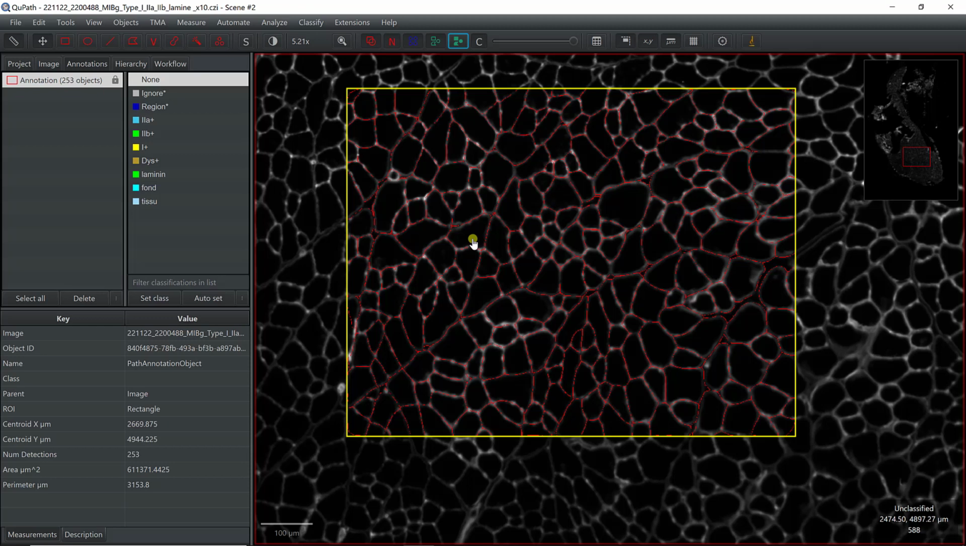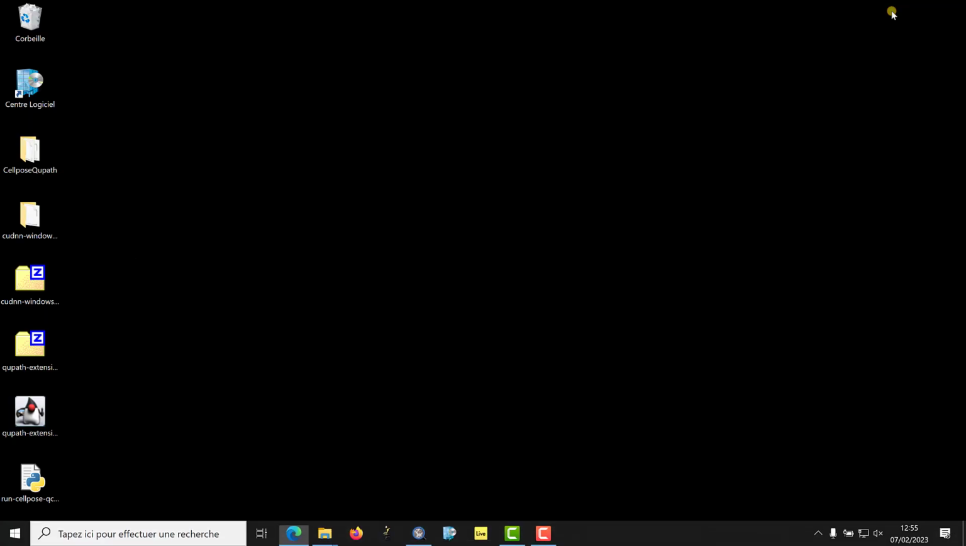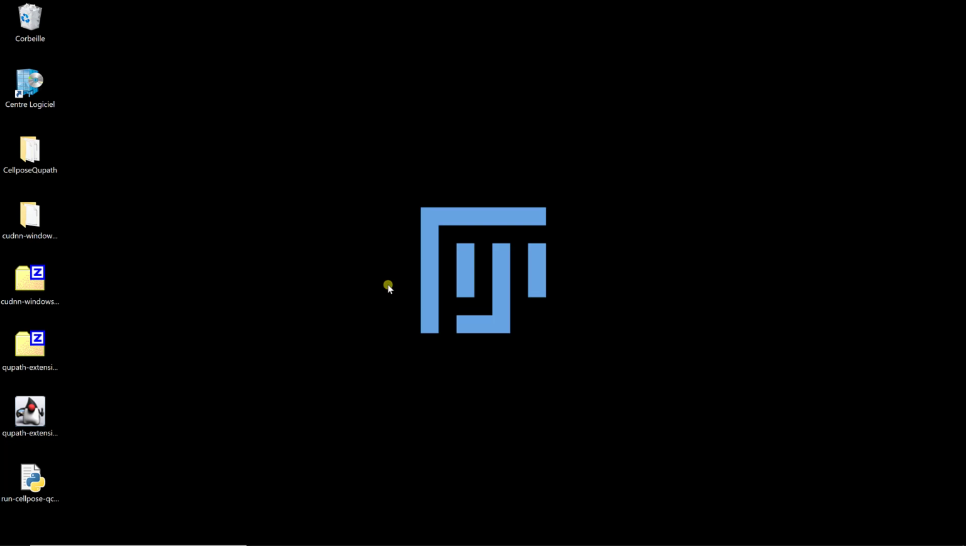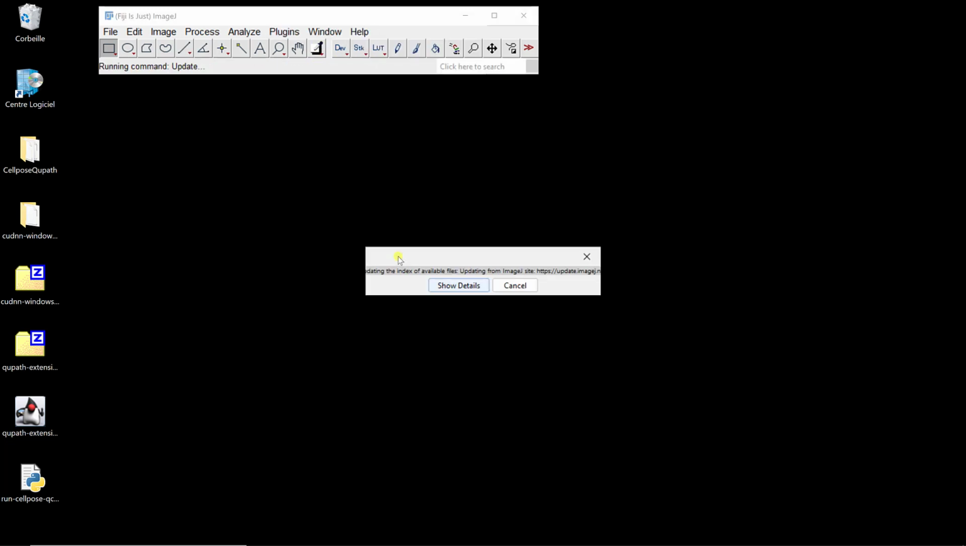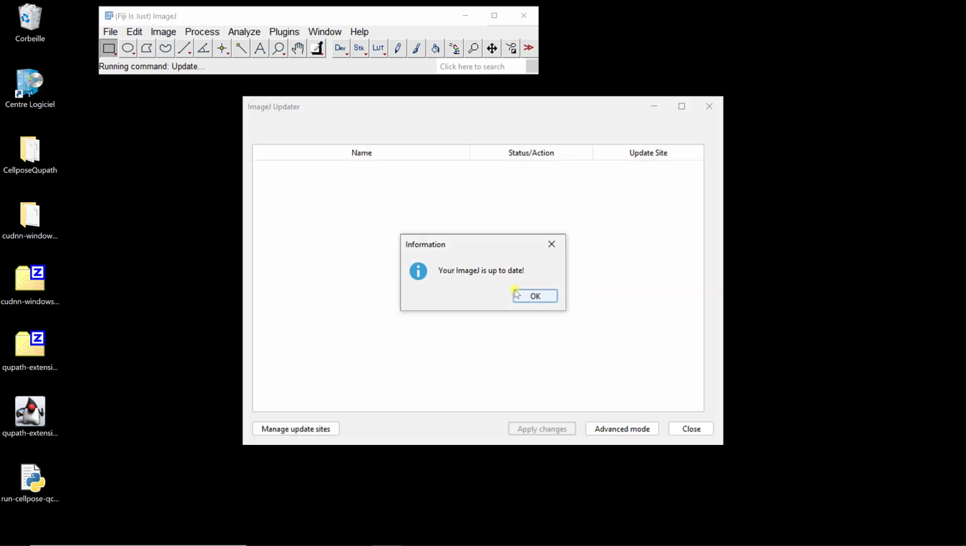Now we're gonna do the same thing, but using Cellpose within Fiji. So I'm gonna reduce that. I'm gonna open Fiji. And so you first need to install a plugin that's been designed by the same guys at BIOP, at EPFL. If you go to Help, Update, so I already did it, so the plugin is already installed, but I'm going to show you how you can install it. So everything is up to date.